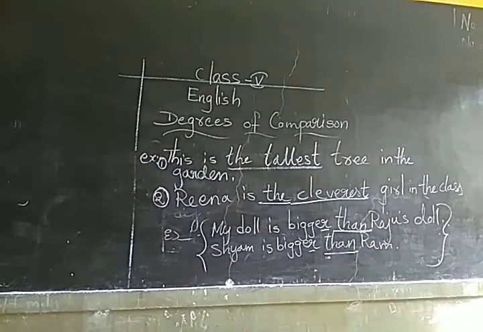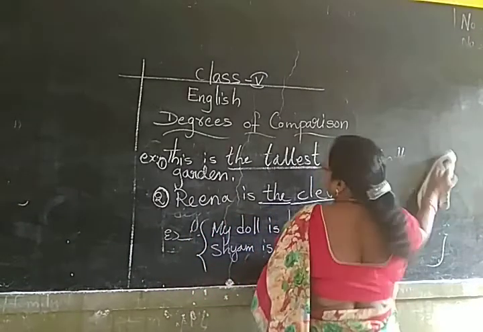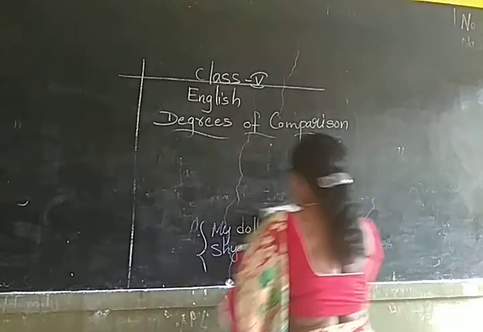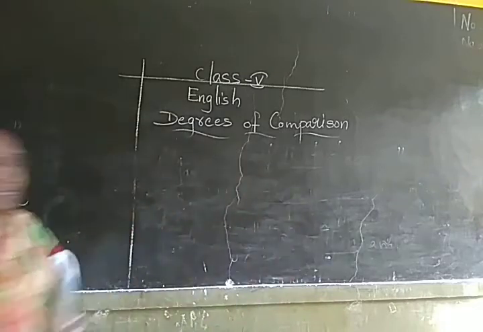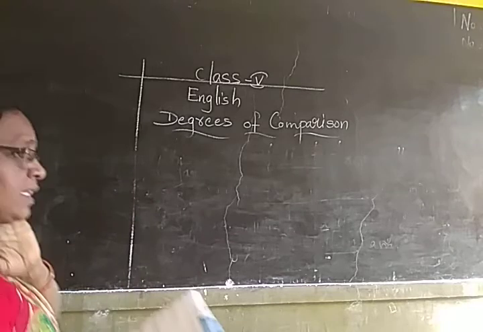What was the fourth rule? That you are going to use than for the comparative degree and the for the superlative degree. Understood? So copy this. I think by giving the work in the videos, you are able to write. You are going to easily copy from the videos. Yes or no? Yes. So up to here, you can go through. Just read it. Then after that, there is another interesting topic.